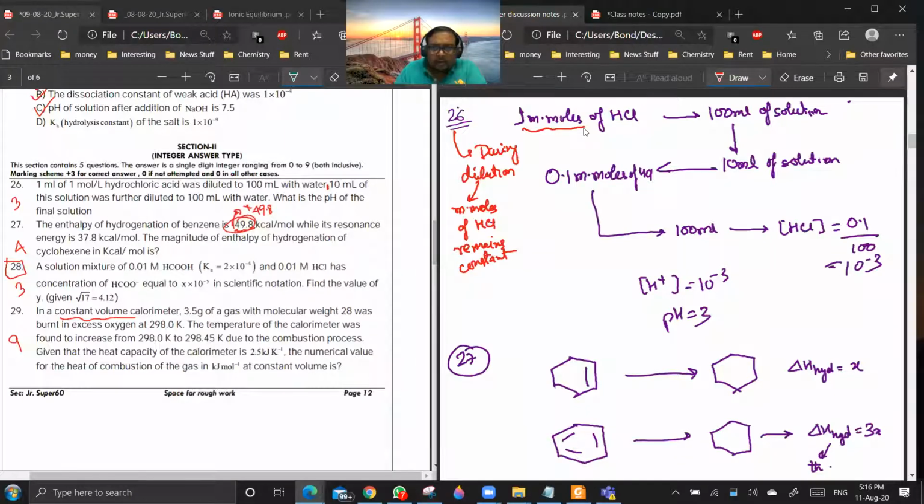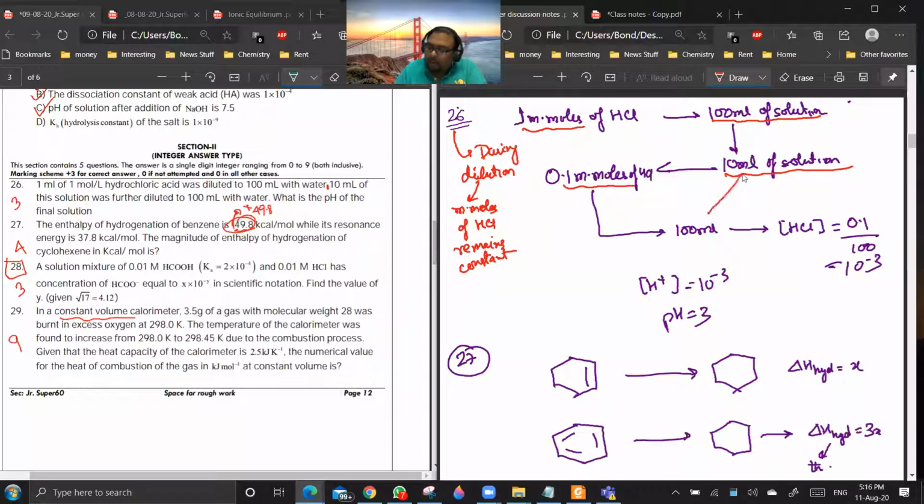Now out of this 100 ml solution, I took 10 ml. Now the millimoles in 10 ml, how much will it be? 0.1. So this 0.1 millimoles of HCl is there in 10 ml solution.